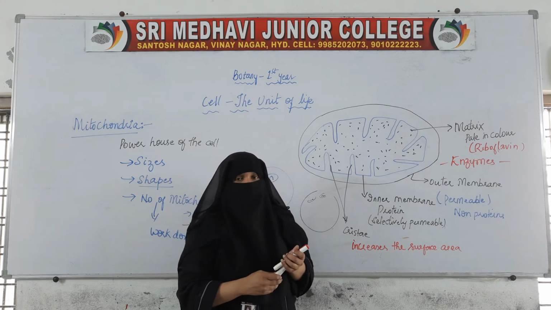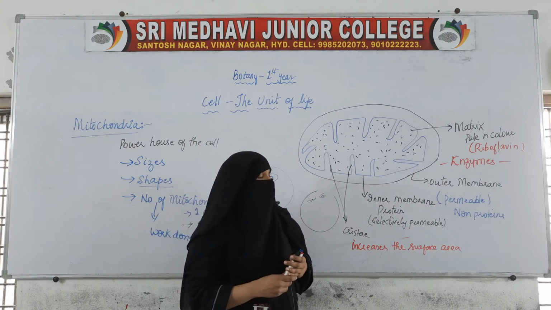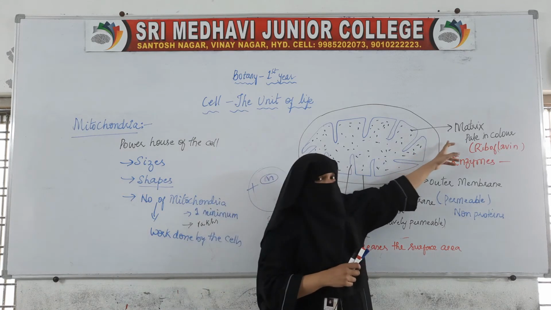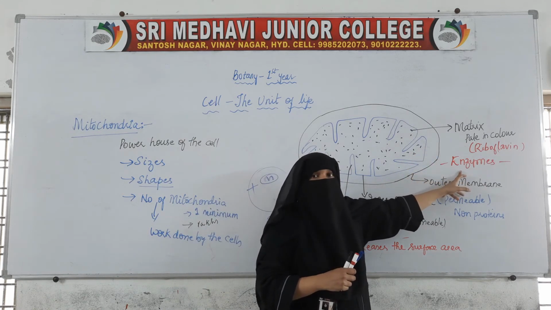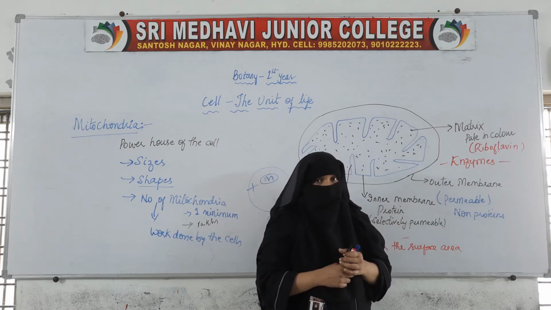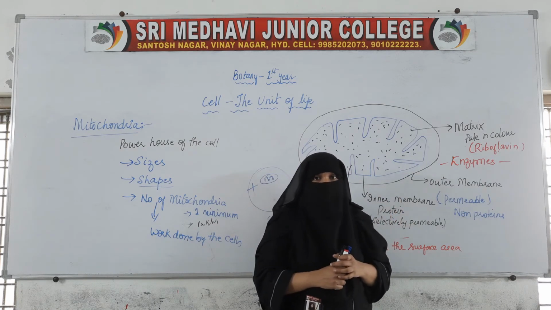Because of these enzymes in the matrix, the mitochondria is able to perform its function. So the matrix is very important, because it consists of all the enzymes required for the activities done by the mitochondria.